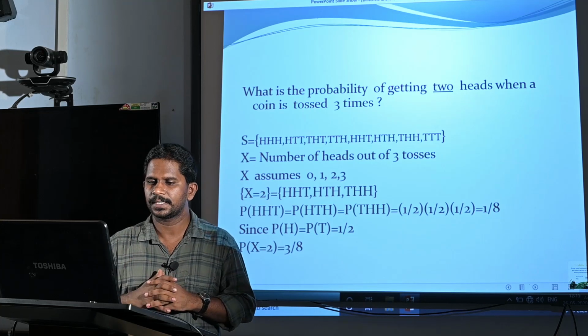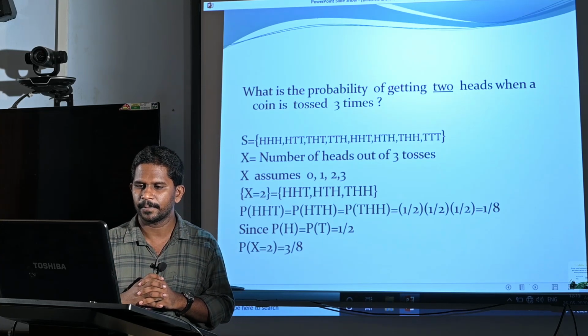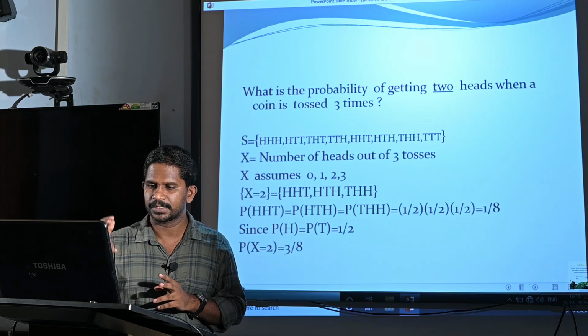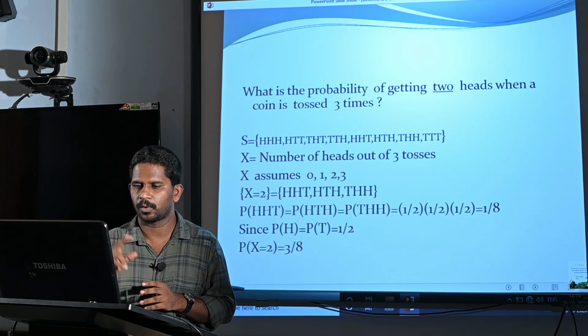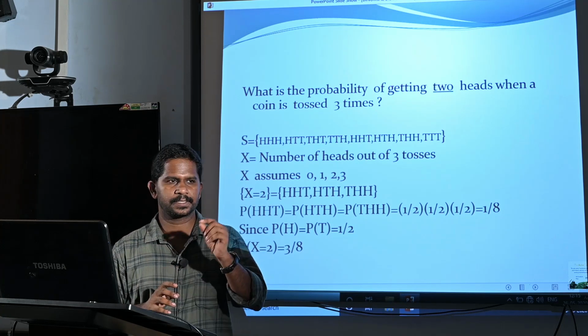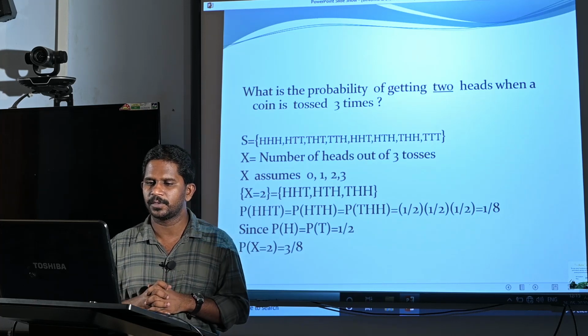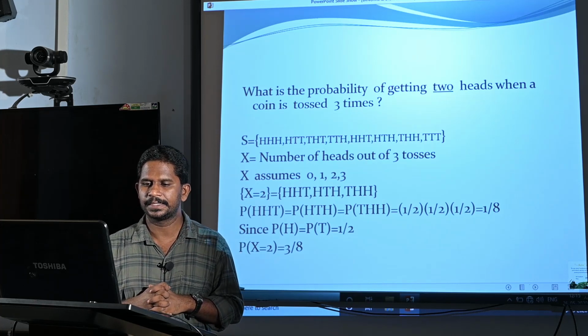X equal to 2 means HHT, that means first 2 heads then last tail, or HTH, that means first head then tail then head, or THH. So, 3 cases, in these 3 cases we get x equal to 2, that is number of heads equal to 2. Now, what is the probability of HHT?